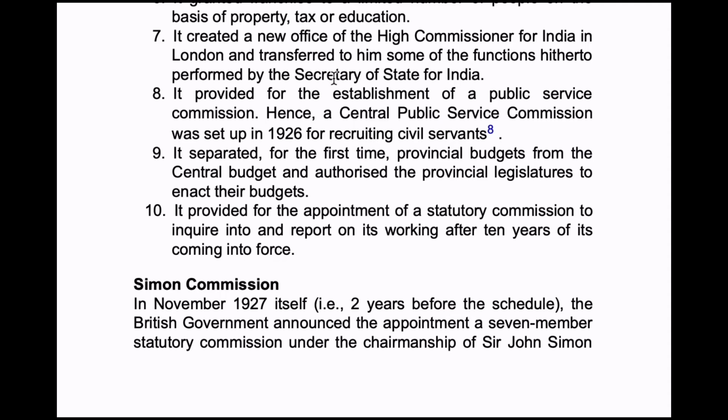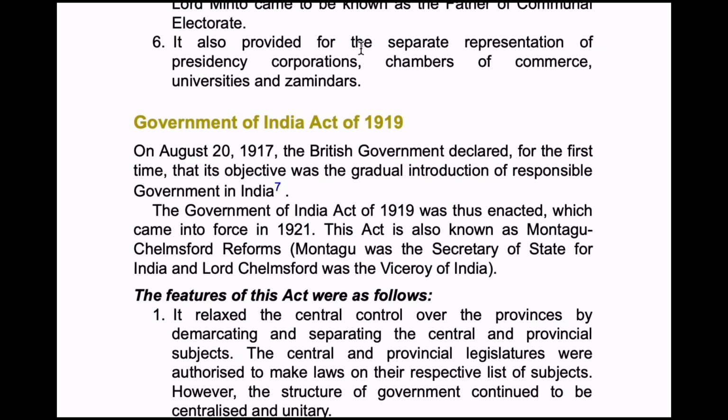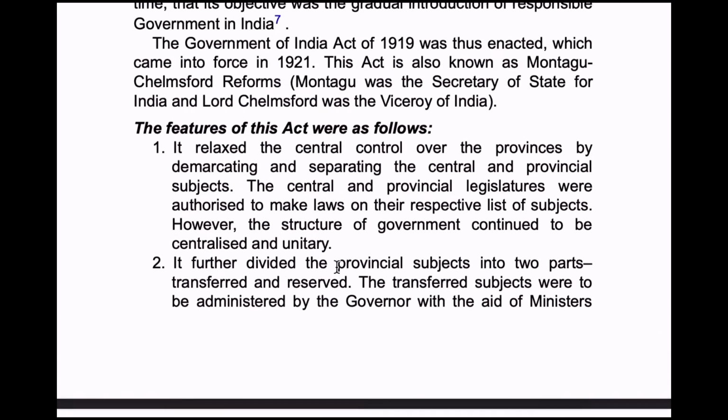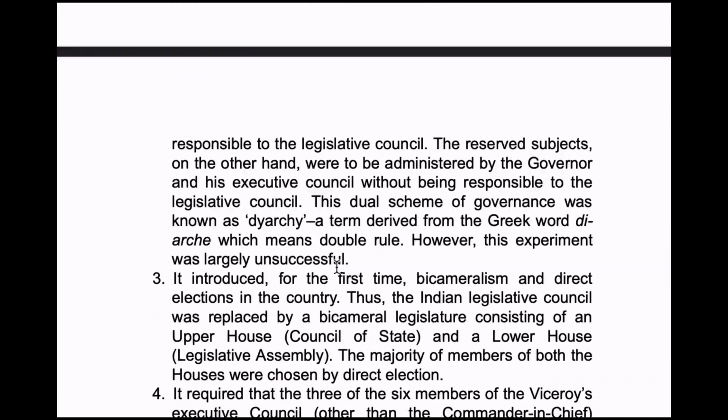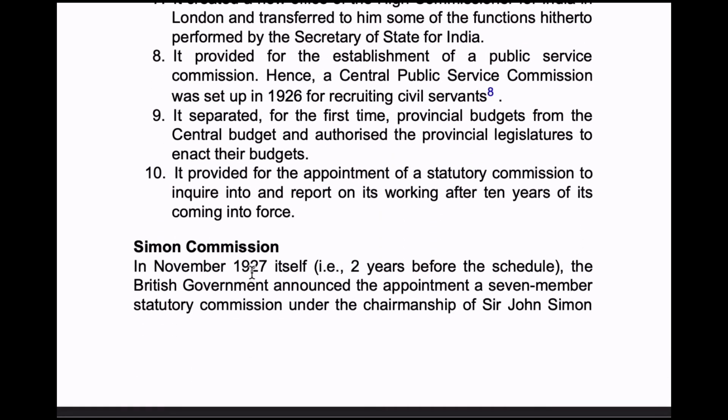Okay, so this act was passed in 1919. So in 1929, one commission should be set up. So before only, in 1927, 2 years before the schedule, Simon Commission was set up.